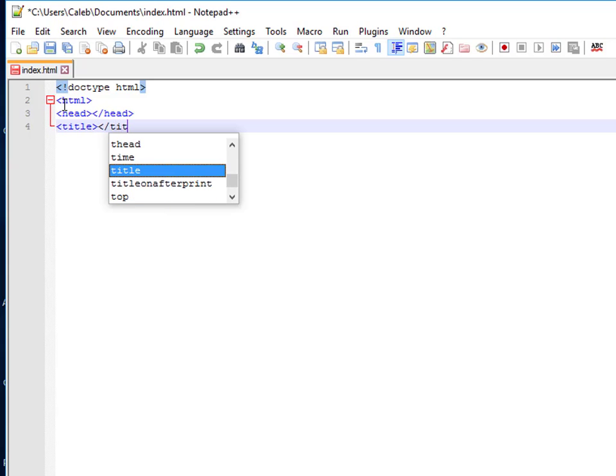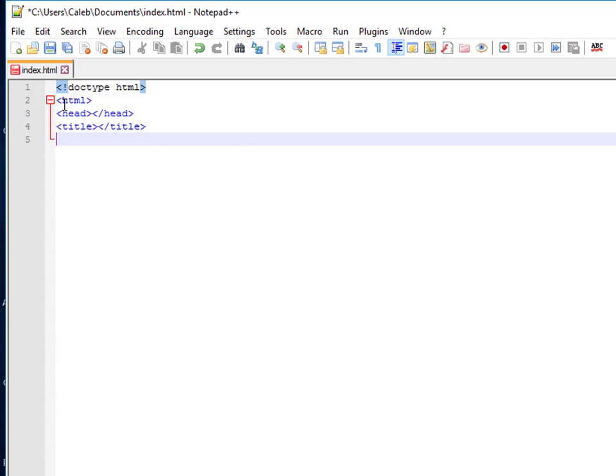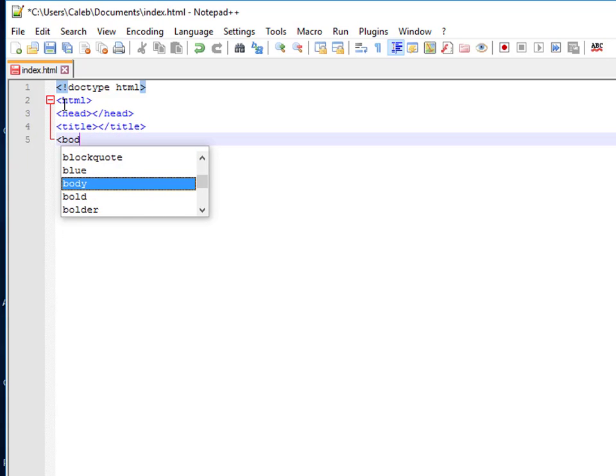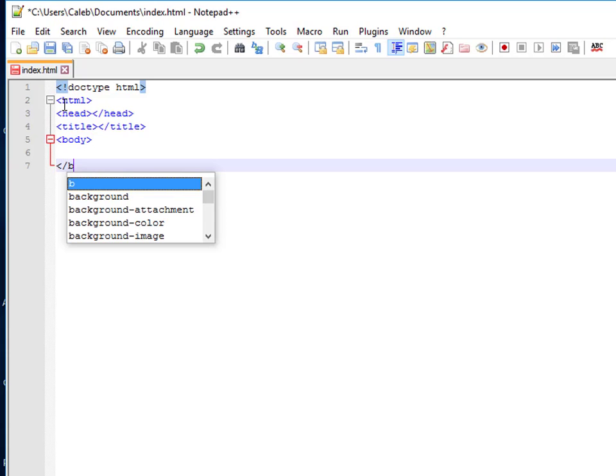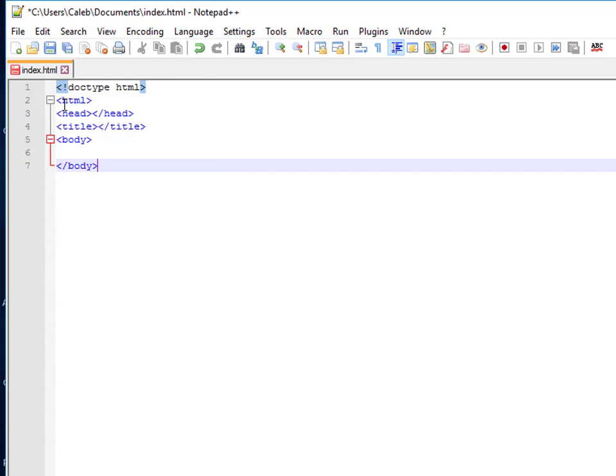Once we open the title we have to close it, but before then let's first just make our structure, the skeletal part of our HTML structure. So let's make that, and we close our body tag.